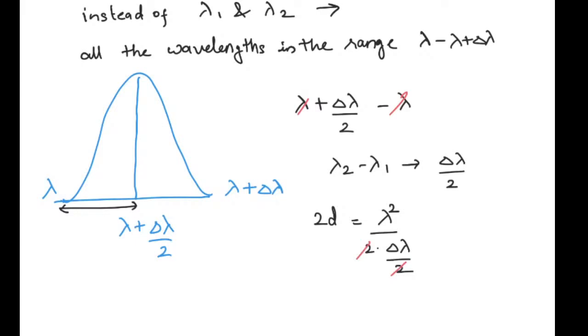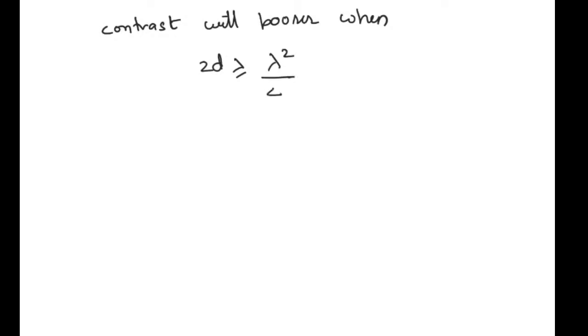Hence we will be left with our final expression as lambda square by delta lambda. This is a very important expression, and hence we can say that the contrast for Michelson will become poorer when this 2d will be greater or equal to lambda square upon delta lambda.